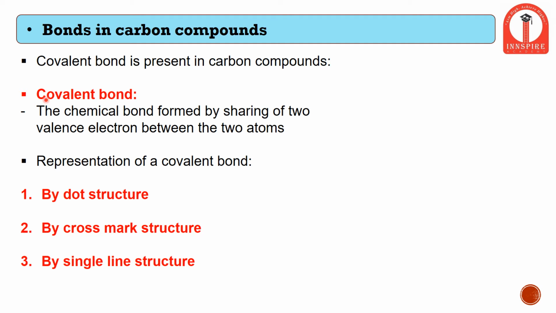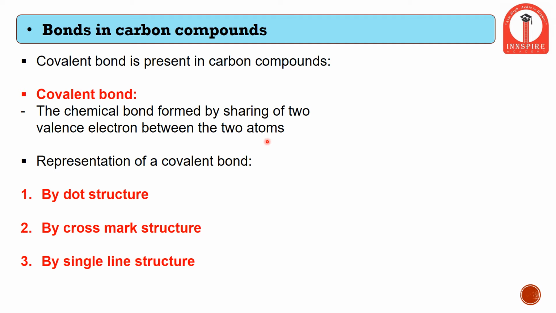Now we will be studying the covalent bond that is formed by the carbon atom. Covalent bonds are present in all carbon compounds. So what is this covalent bond? A covalent bond is the chemical bond formed between atoms which share two or more valence electrons between them. As we saw in an earlier slide, hydrogen and carbon share electrons between them in order to form a bond, and the bond which is formed between these atoms is called a covalent bond.